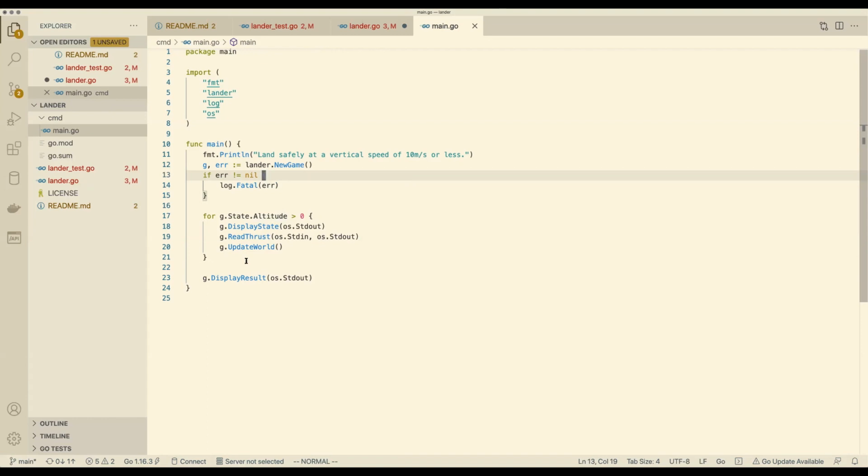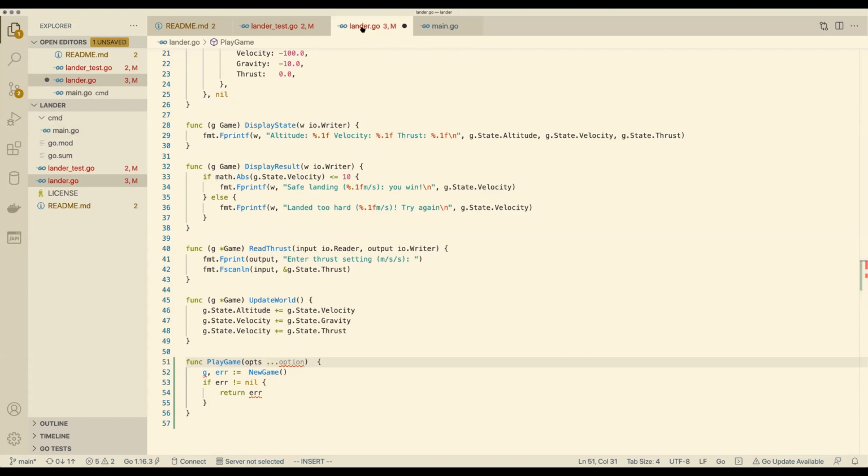But I also think, these variadic options that we're going to pass to playGame have parameters, so they could be wrong. Suppose you tried to supply an output writer which in fact doesn't exist. That could be wrong.